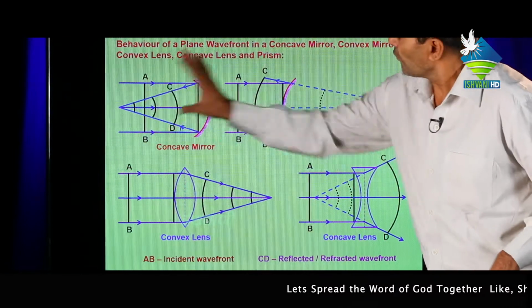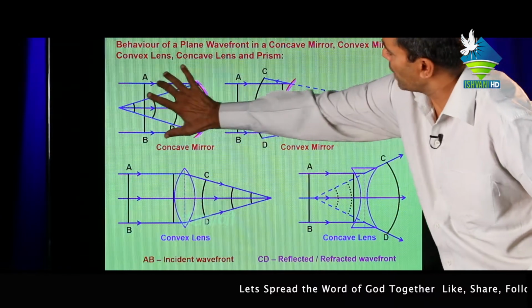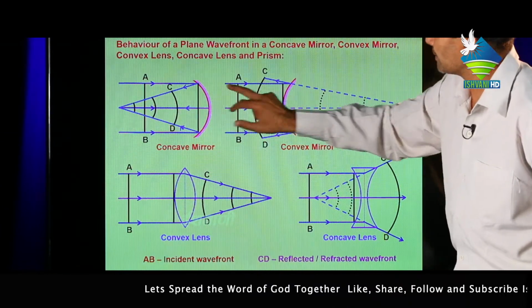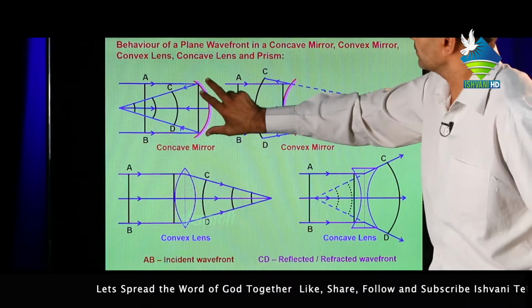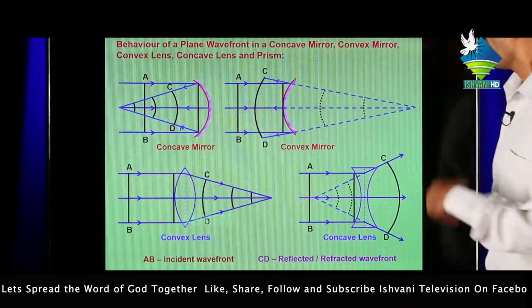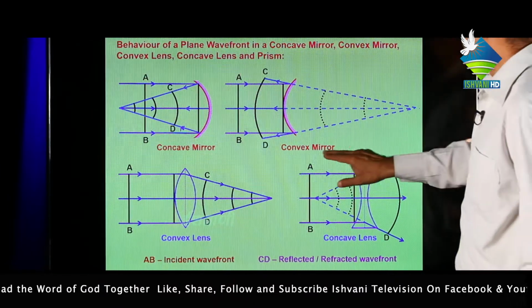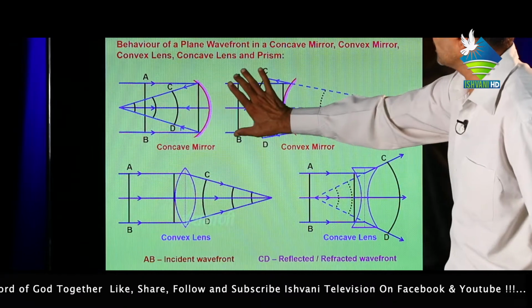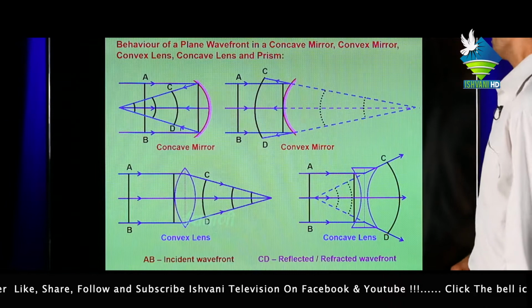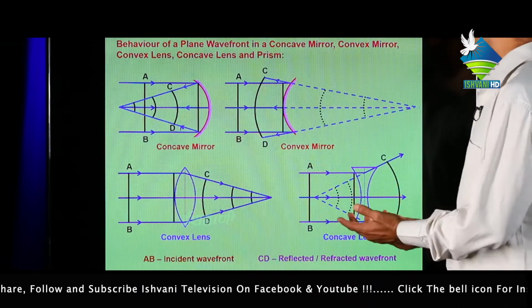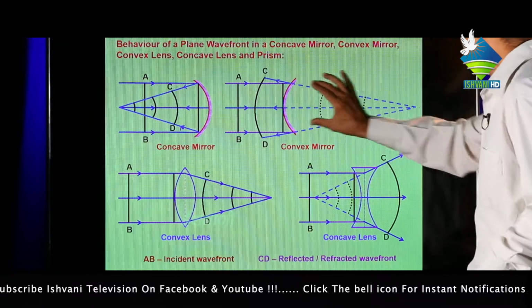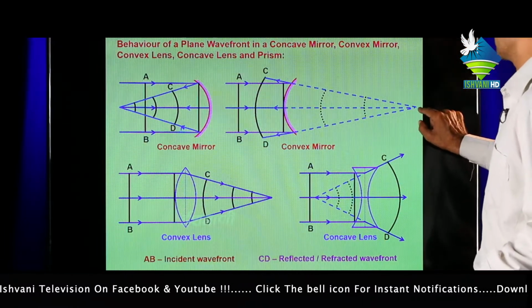Then a wavefront AB parallel to the principal axis is incident on a concave mirror. After reflection, the rays pass through the focus. Or in a convex mirror, if a wavefront AB is incident on a convex mirror, after reflection they move in the CD direction, but they appear to come from the focus.